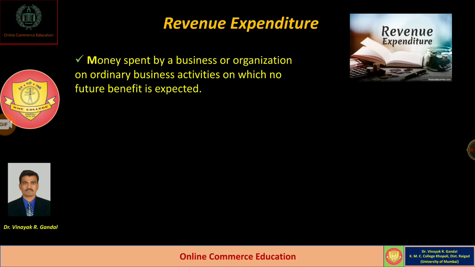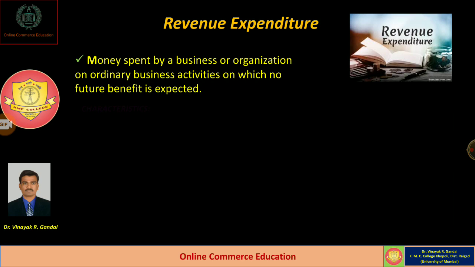Whatever expenses are incurred by the businessman during the ordinary course of business or normal business activities have no future benefit, but incurring such expenses is a must for carrying on normal business activities.